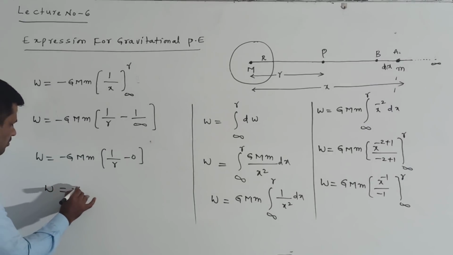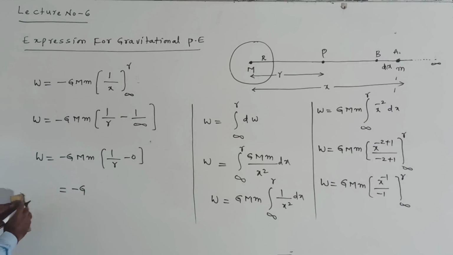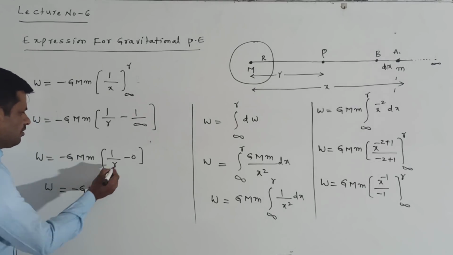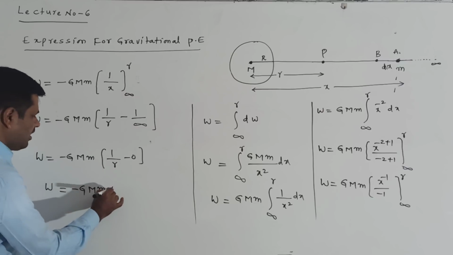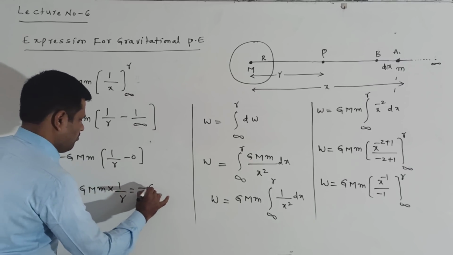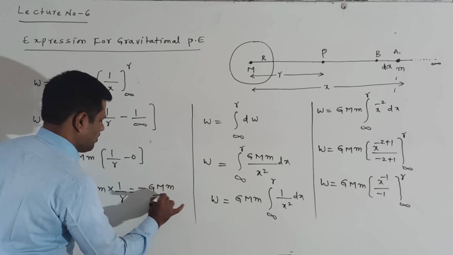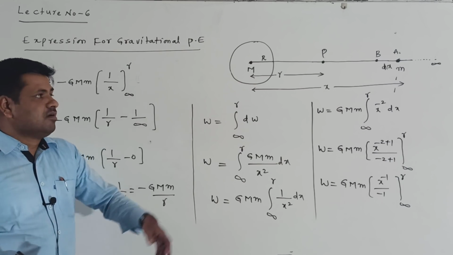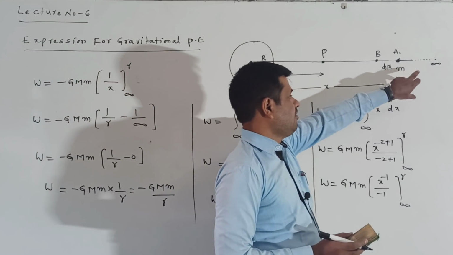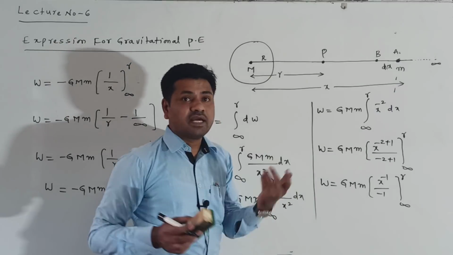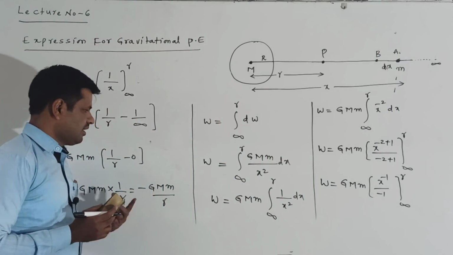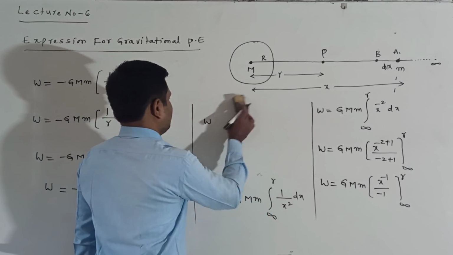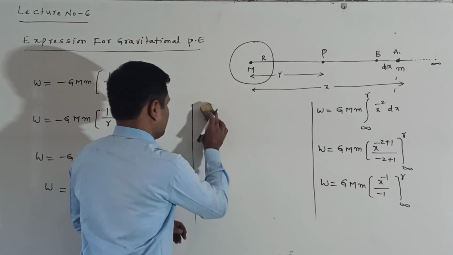Now W is equal to minus G capital M into small m into 1 by R minus 0, which is 1 by R. So minus G into capital M into small m by R. This is the work done. This is the total work done for bringing the body from infinity to point P in the gravitational field. This total work done is called the gravitational potential energy.